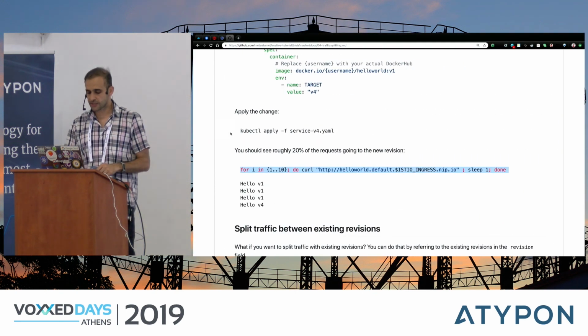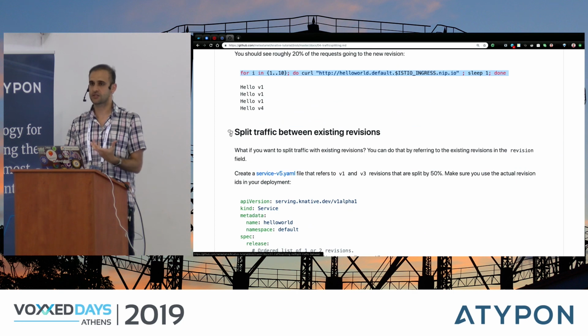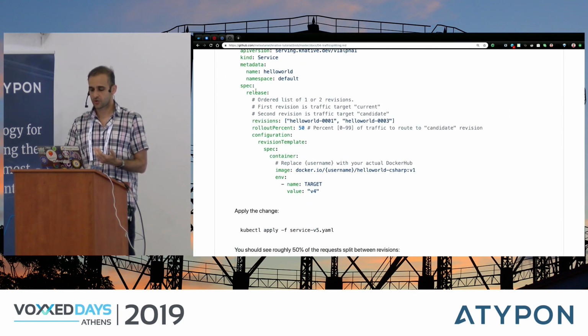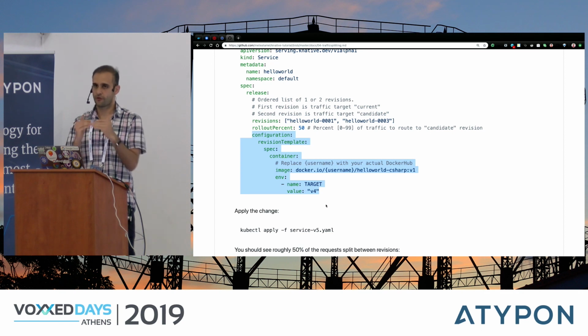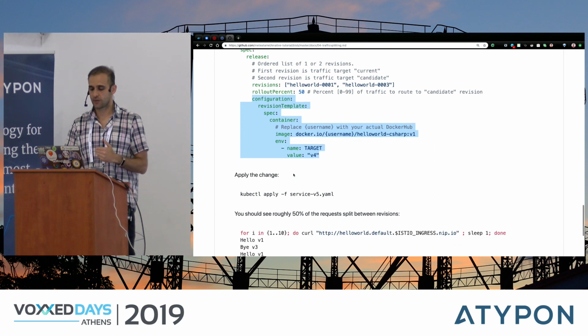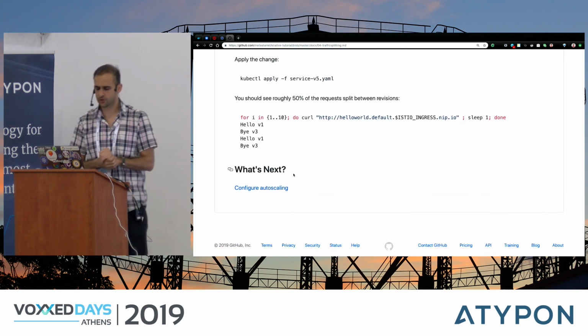You can also do traffic splitting between 2 existing revisions. So let's say you already have 2 revisions running. All you need to do is a release, and under revisions, you refer to the revisions that are already created and already running. When you do that, the configuration here is going to be ignored because you are referring to 2 existing revisions that are already deployed. So that's how you can do traffic splitting.